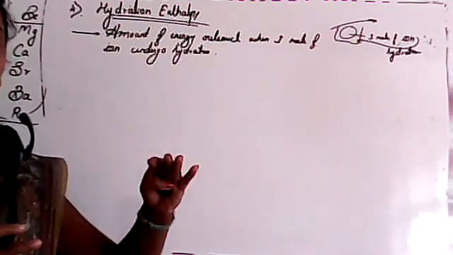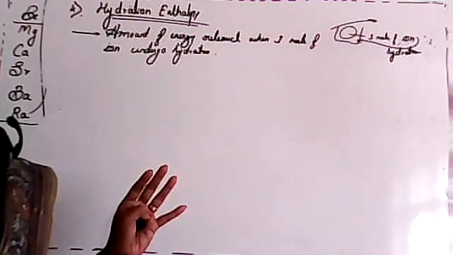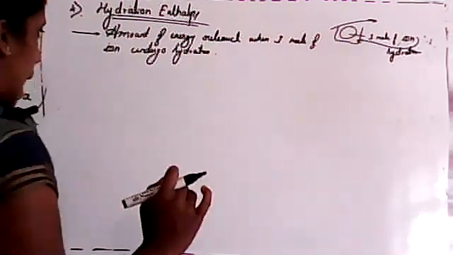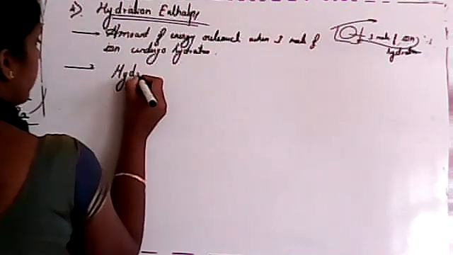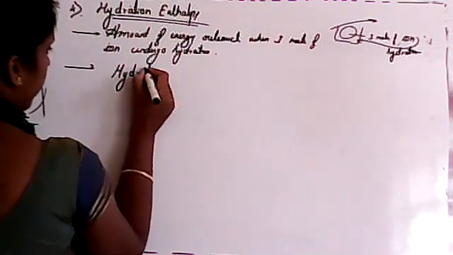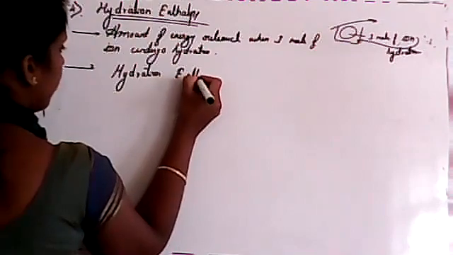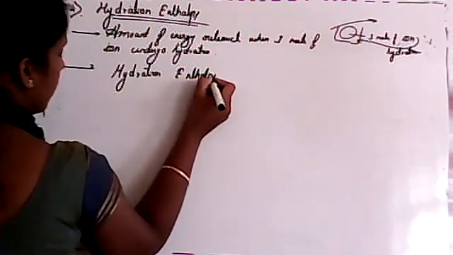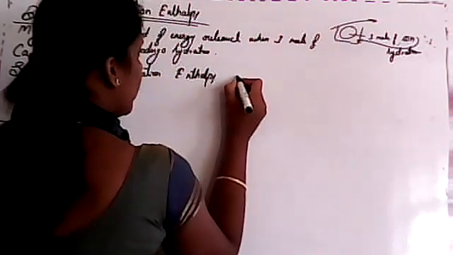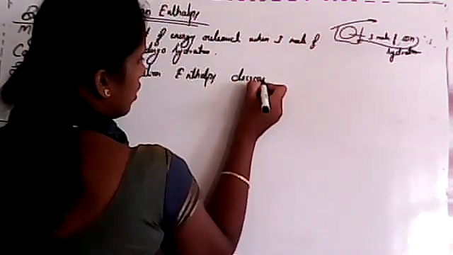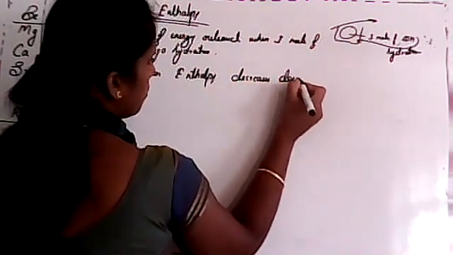In alkali metal, we already studied that hydration enthalpy decreases down the group due to the increase in size of the metal ion. Like that here also, hydration enthalpy decreases down the group.